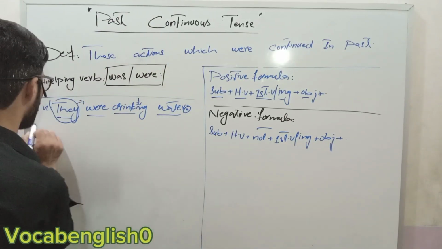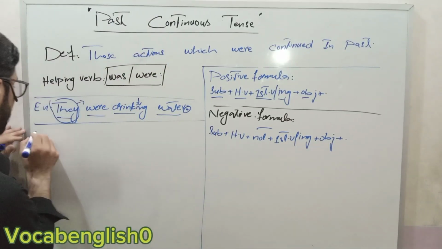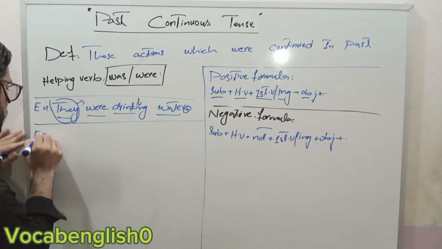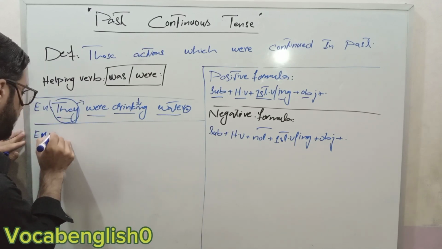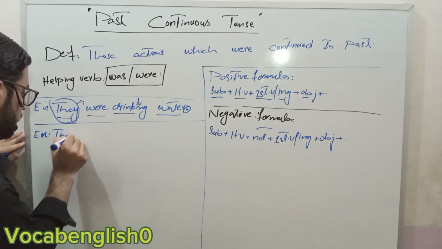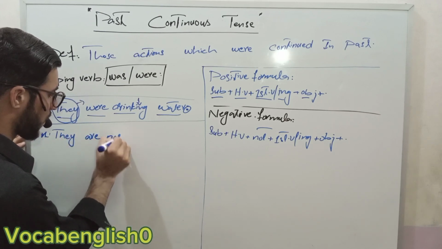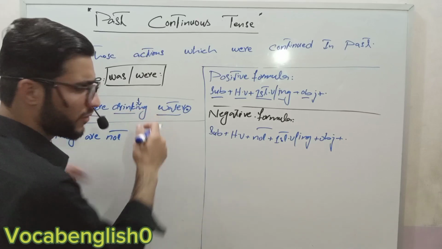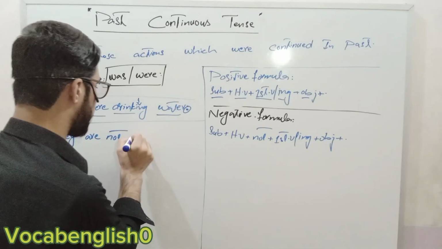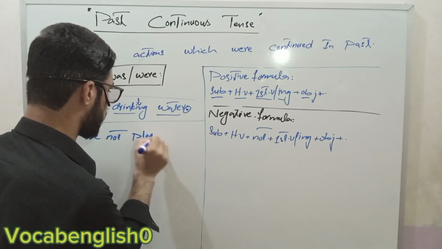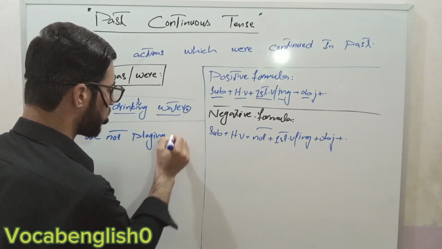And I will write now the negative example. How will I write the negative example? The same example, but here I will change the sentence a little bit.